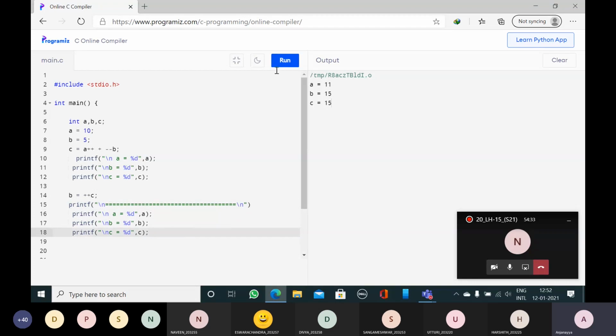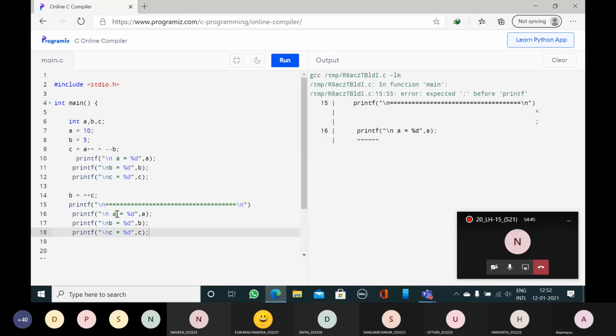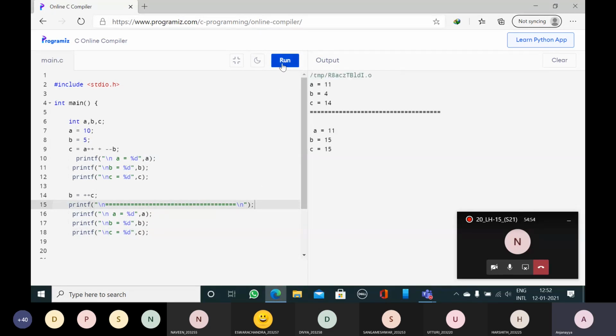Now I will run the program. Now, in this case, A is 11, B is 4, C is equal to 14. First printf. Here semicolon is missing. Now run the program. Cleared everybody? In this line, A is 11, B is 4, and C is 14.